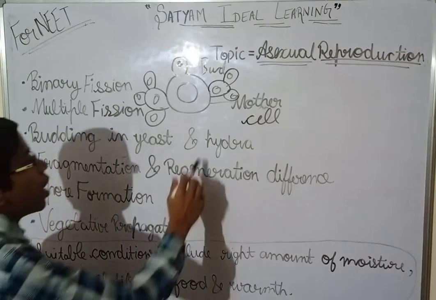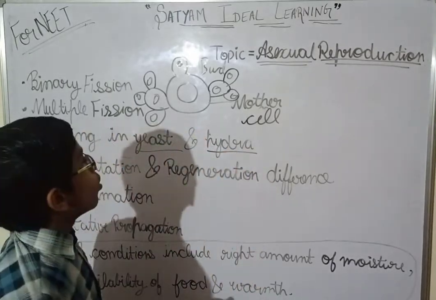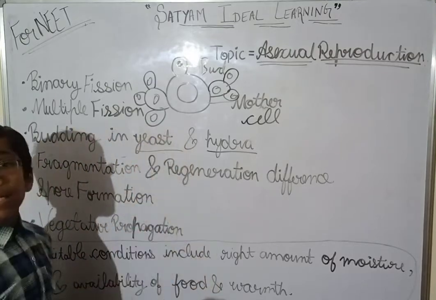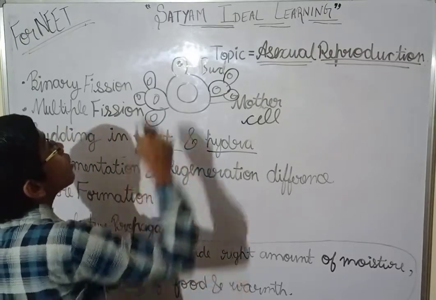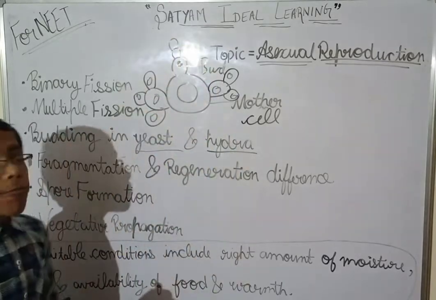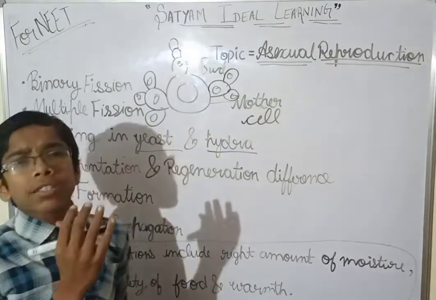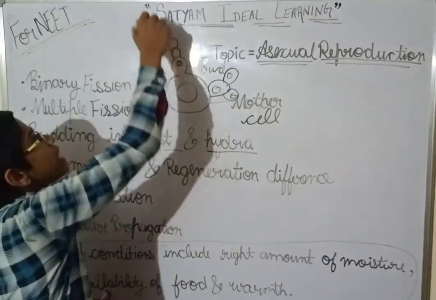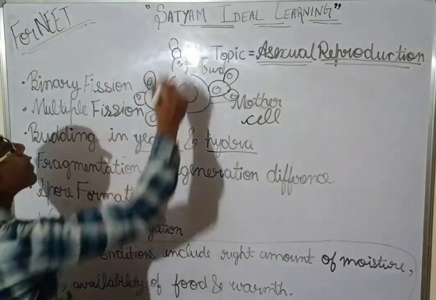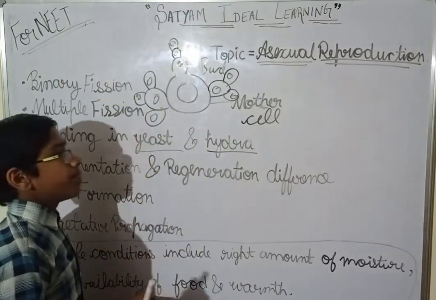Now, we have studied about yeast. In yeast, a chain of cells also occurs. When the development of bud is very fast, a chain of cells occurs in yeast.